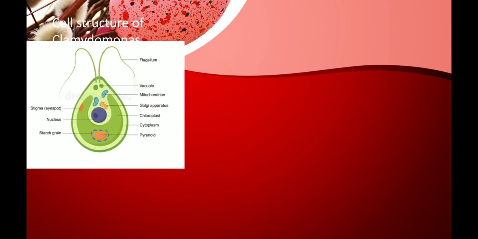Now let us see the unicellular and microscopic algae, Chlamydomonas. So this is the cell structure of Chlamydomonas. This is how a Chlamydomonas appears.